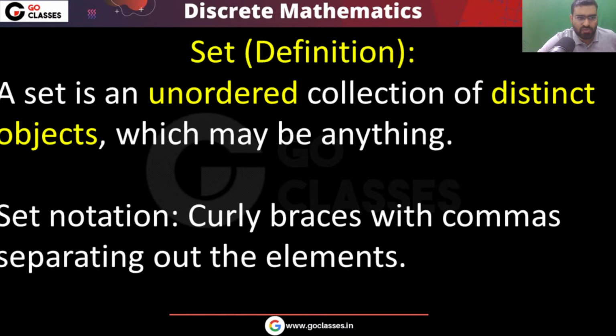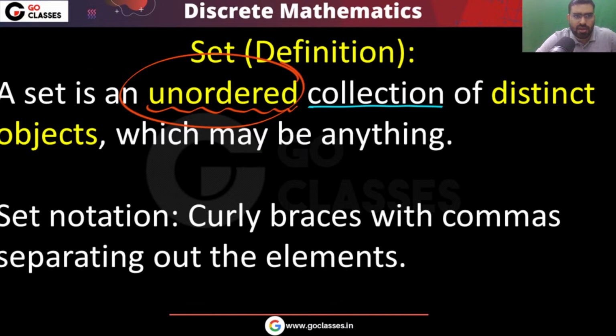First, what is the definition of set? The definition of set is very simple. Set is a collection, and very important, it is an unordered collection, so the order of elements does not matter. Also, all the objects are distinct, which means repetition is not allowed, or I can say we will ignore the repetitions. So remember, a set is a collection of unordered distinct elements. These elements can be anything.